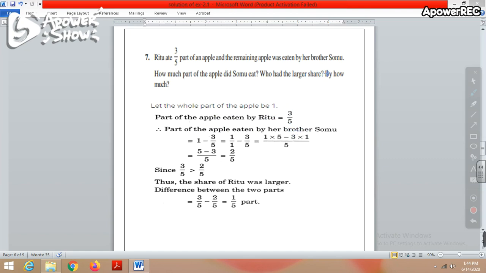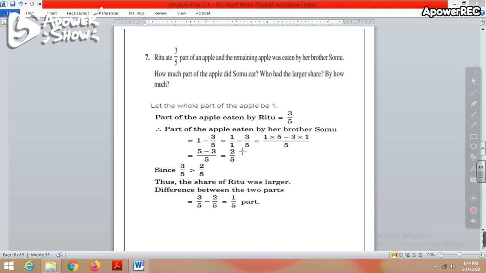So if you want to find out the part which is eaten by Somu, you have to subtract this quantity from 1. So 1 minus 3 by 5. 1 can be written as 1 by 1. We have to make this denominator equal to 5. So for making this denominator equal to 5, you have to multiply 1 by 5, and the numerator is also multiplied by 5. So 1 can also be written as 5 by 5.